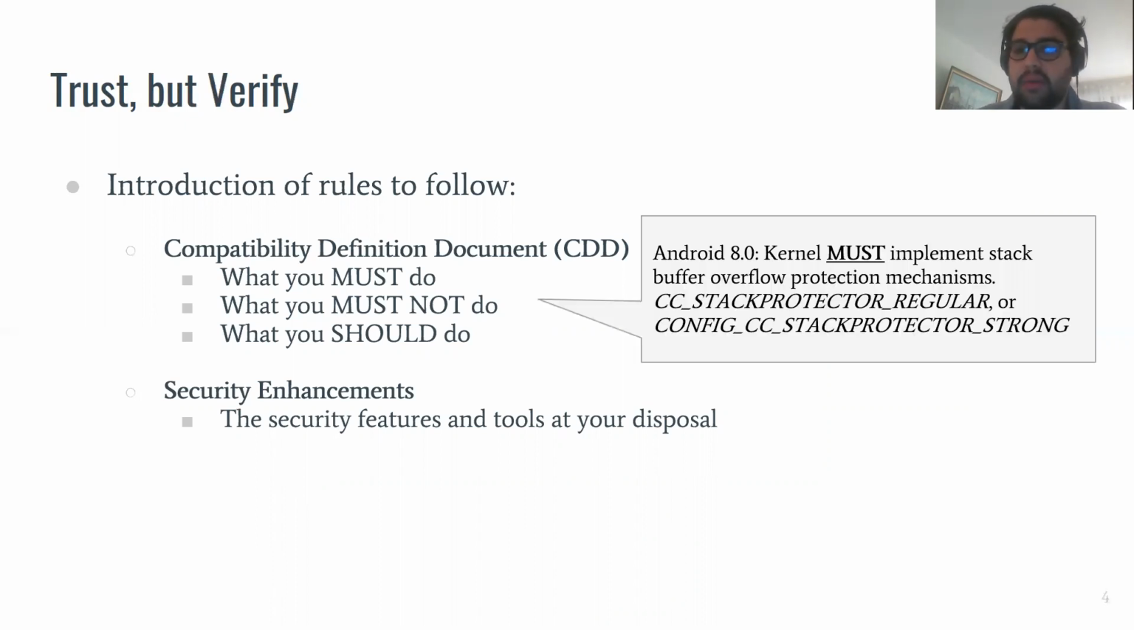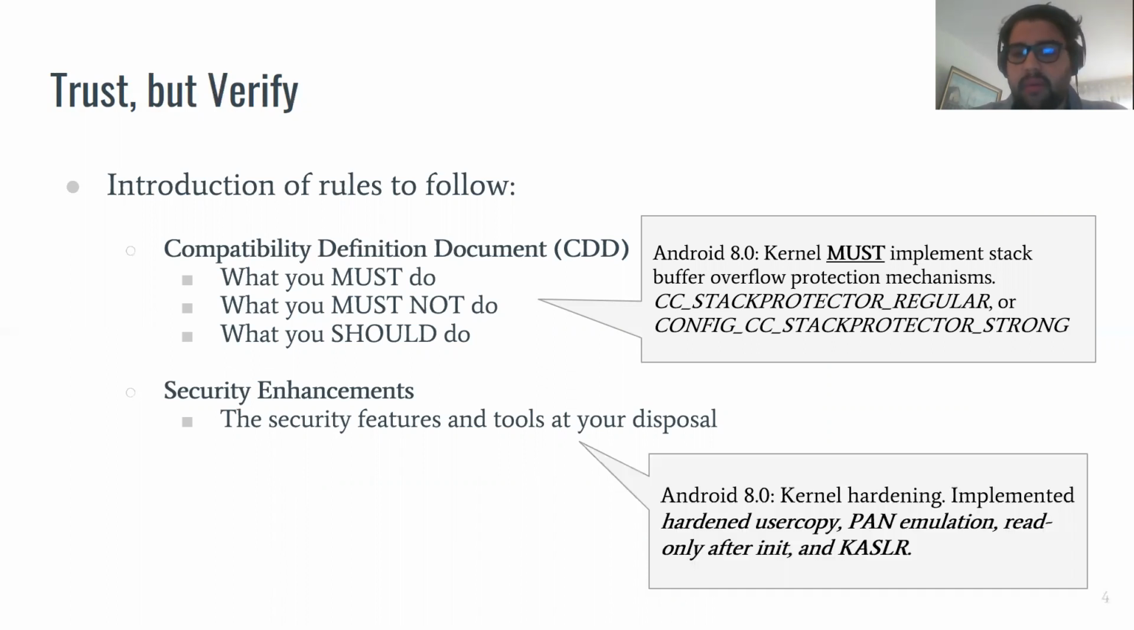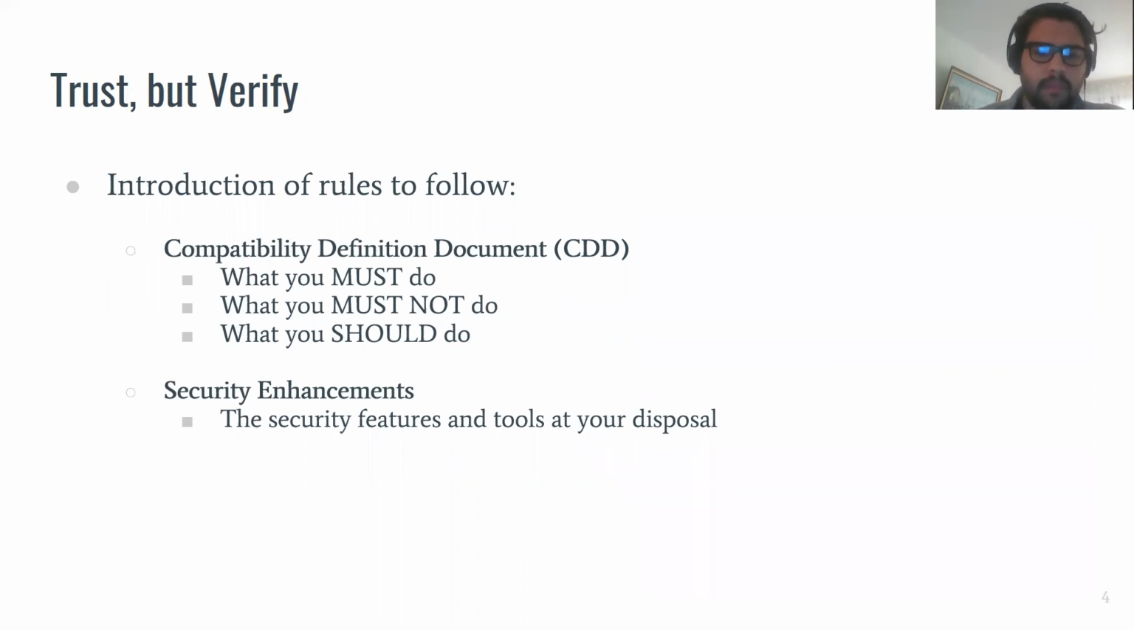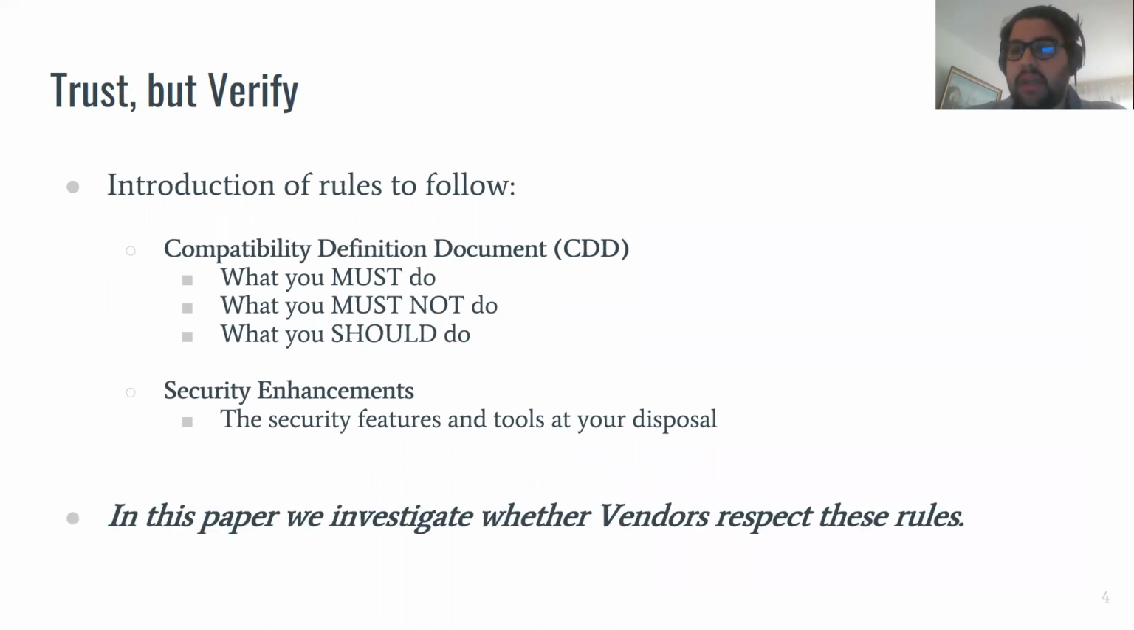Compatibility definition documents are a set of rules that are written in natural language. As we can see here for Android 8, the compatibility definition document states that all the kernels must implement stack buffer protection mechanisms. And this means that vendors, if they want to target Android 8, must configure their kernel in this specific configuration. If we look at the security enhancement, however, we can see that on top of the rules that the vendor must follow, the vendor can also decide to adopt other hardening features, for example, KASLR. In this paper, we want to investigate whether vendors actually respect these rules.